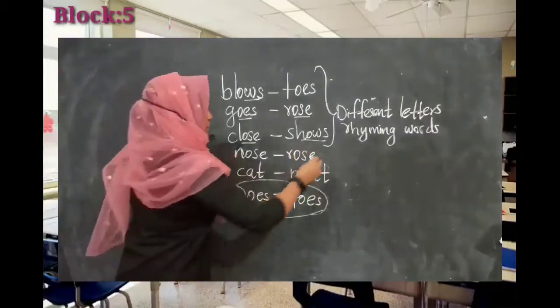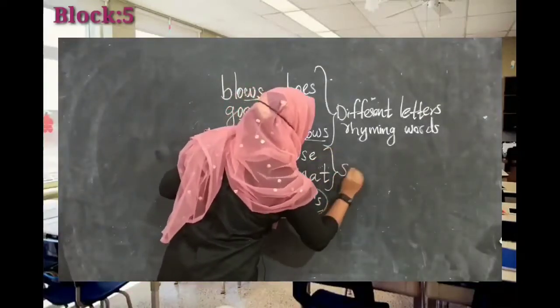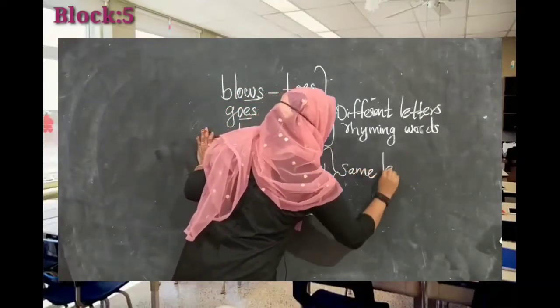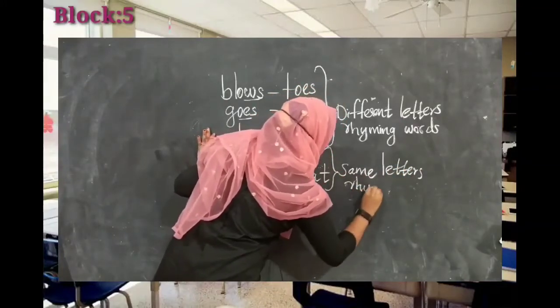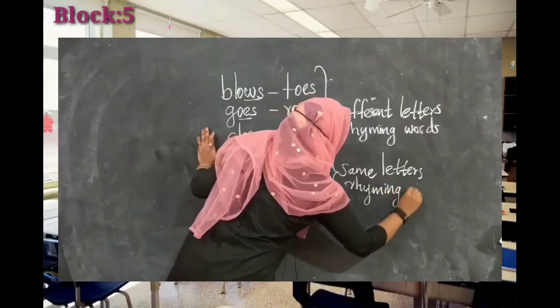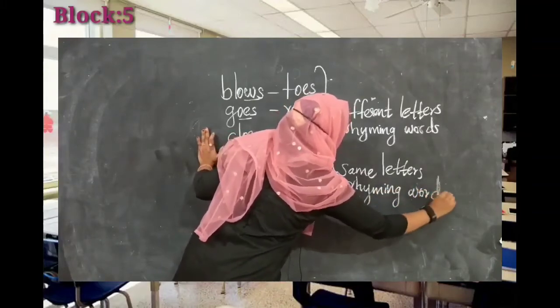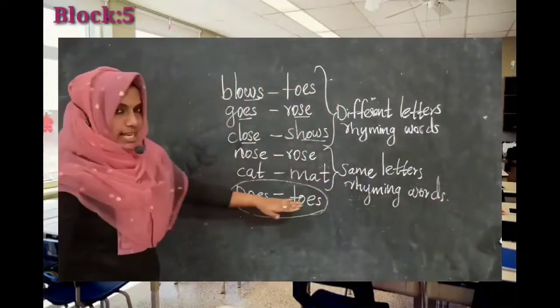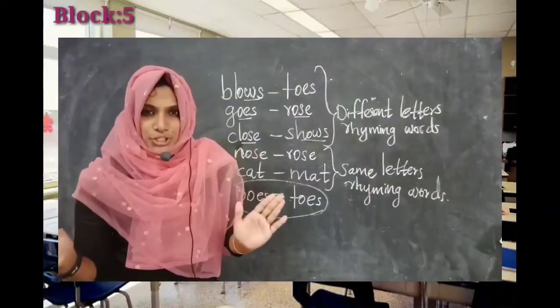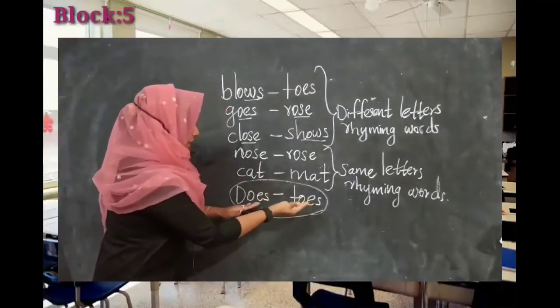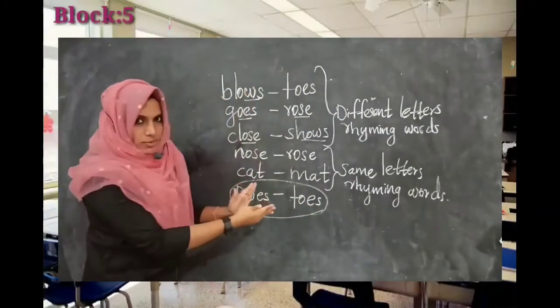Yes, here these words have same letters rhyming words. And here does and toes, they do not rhyme with each other. These are different pairs than these types of words.